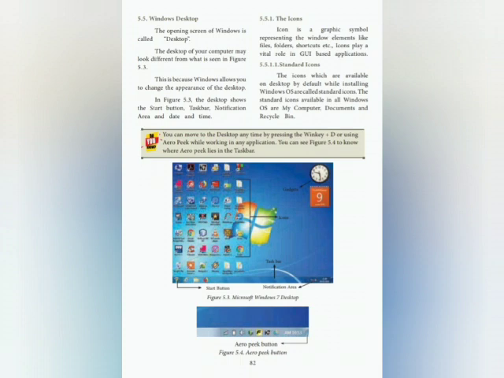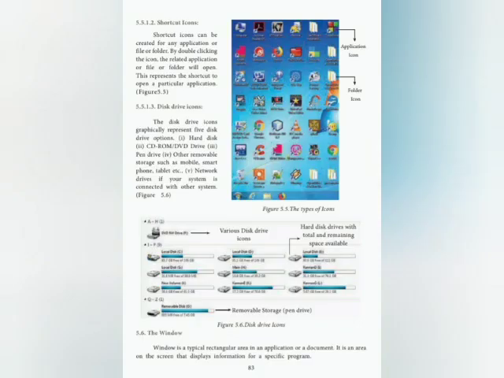Standard icons. The icons which are available on the desktop by default while installing Windows OS are called standard icons. The standard icons available in all Windows OS are My Computer, Documents and Recycle Bin. Shortcut icons. Shortcut icons can be created for any application, file or folder.